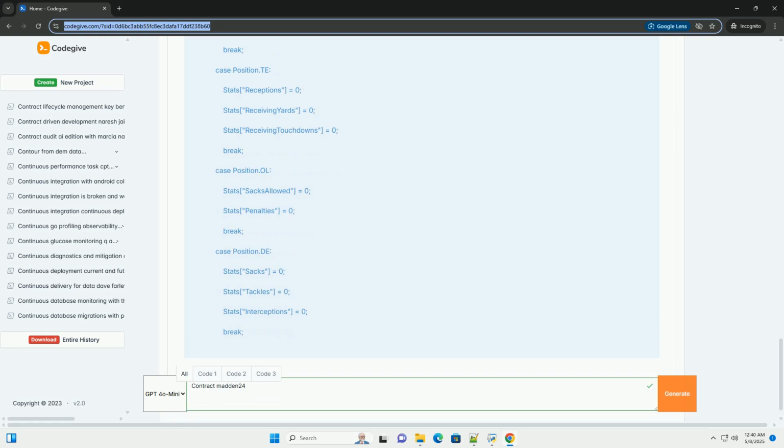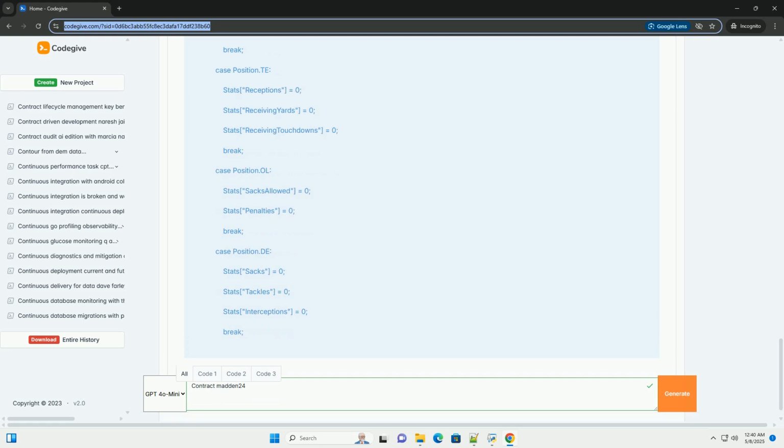Contract class. Annual salary, the player's salary per year. Contract duration, the length of the contract in years. Team, a reference to the Team object the player is under contract with. Key methods explained in more detail.